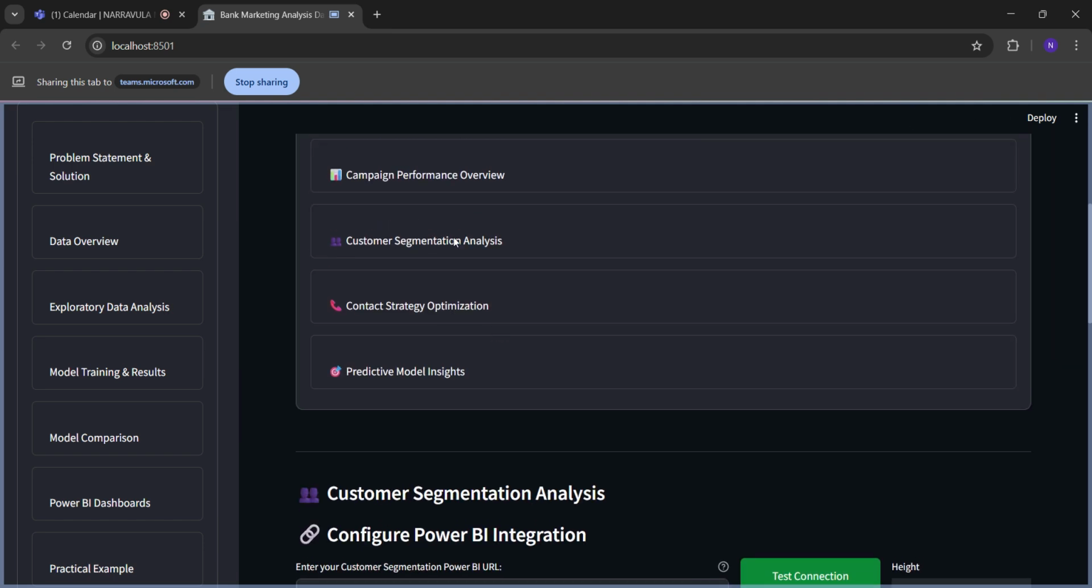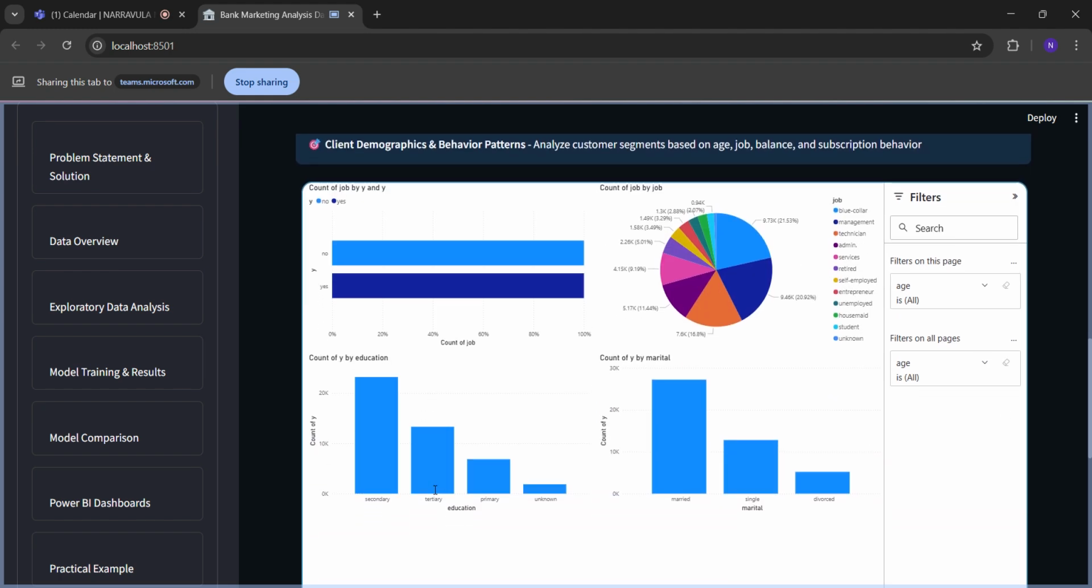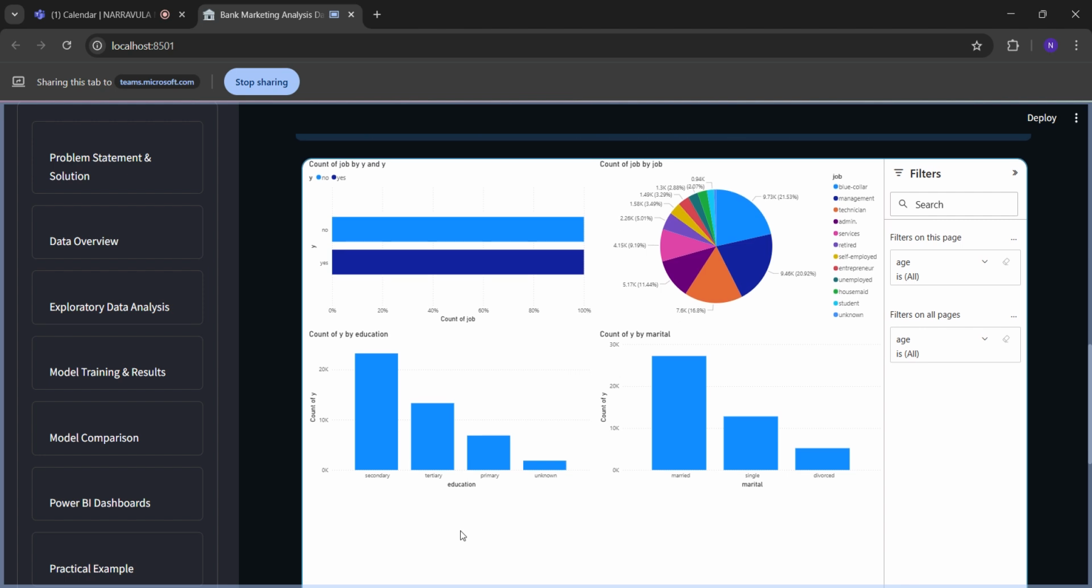Next is the customer segmentation analysis. Here, secondary education levels is where more people will think about term deposits, and married people also mainly think about term deposits because it is about their future. So if we have a term deposit, married people will think about saving money, so it will be beneficial for them. But divorced people and single people are alone, so it won't matter that much for them.